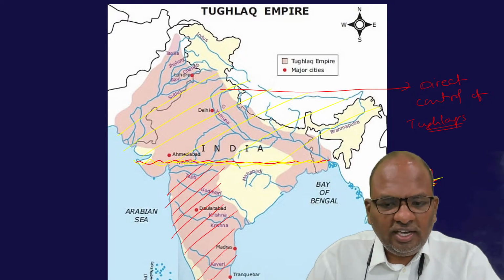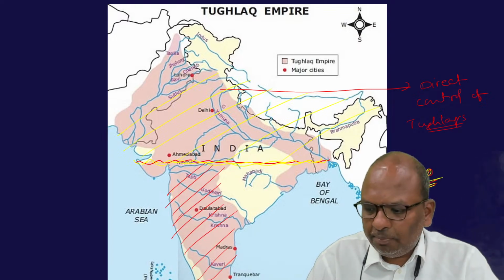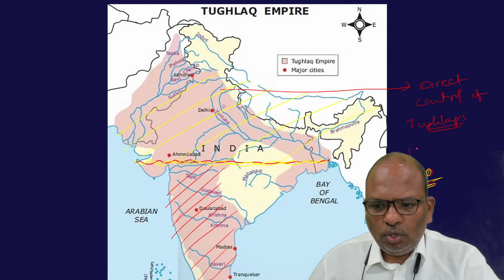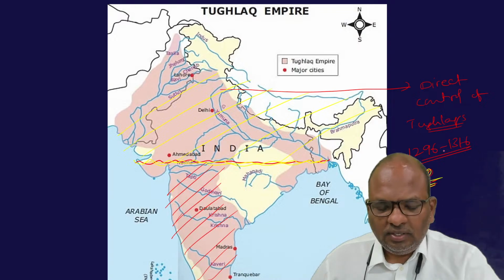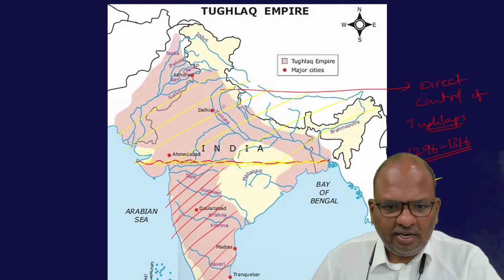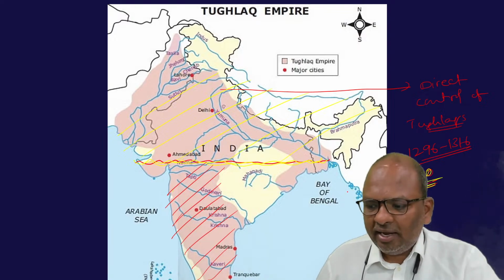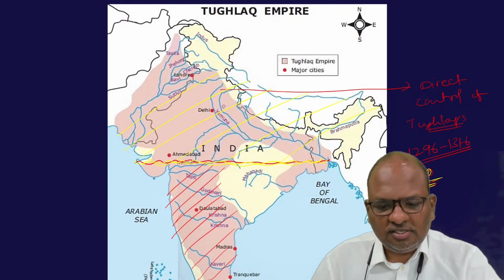Let me once again explain this particular point. Alauddin Khilji ruled between 1296 to 1316 AD. It was during his time that most of the northern part of India came under the direct control of the Delhi Sultans.